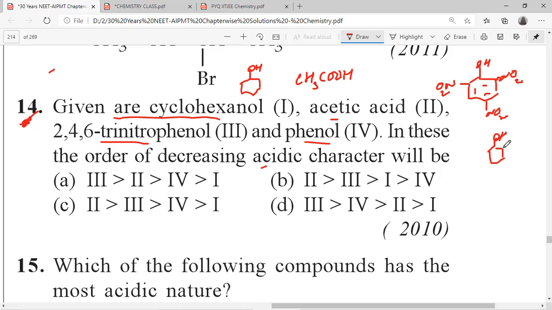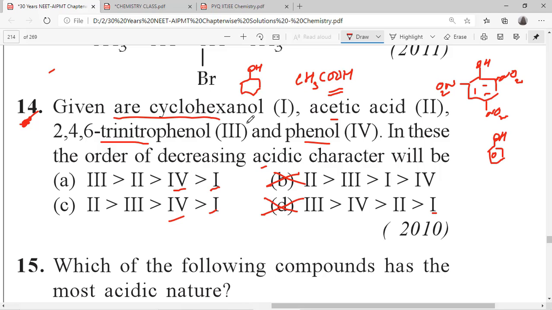See here, cyclohexanol is just an alcohol. Alcohols are basic in nature, so this one is the least. Then B we can cut it. Carboxylic acid and picric acid, these are higher. Then phenol is at the second level, that means this one also we can cut it. Okay, second level is 4. Now you have to decide between acetic acid and picric acid, which is the stronger acid.